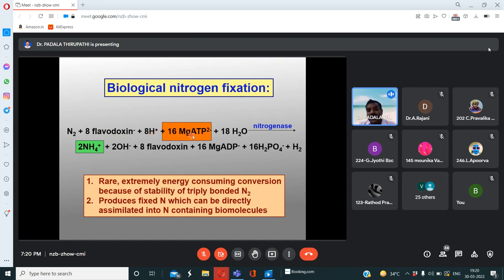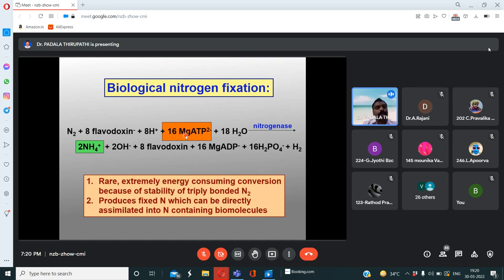Along with this, how many ATPs are necessary for this biological nitrogen fixation? 16 ATPs are necessary. 8 protons and 16 ATPs are necessary. Very, very important, even for competitive examinations. How many ATPs are involved in this process?